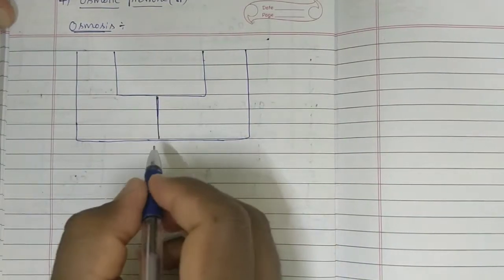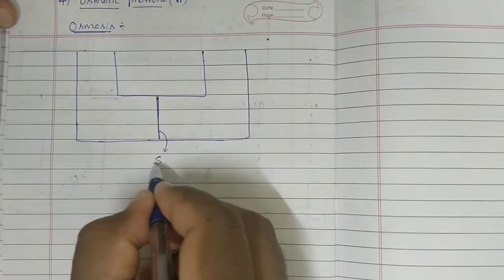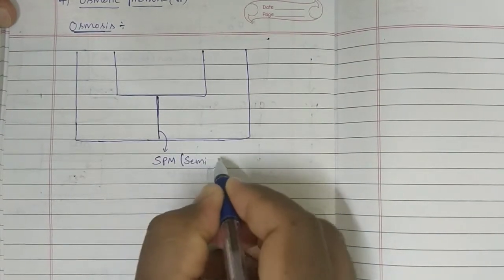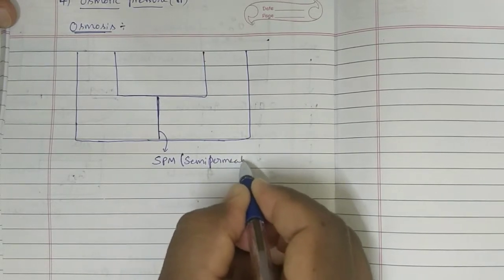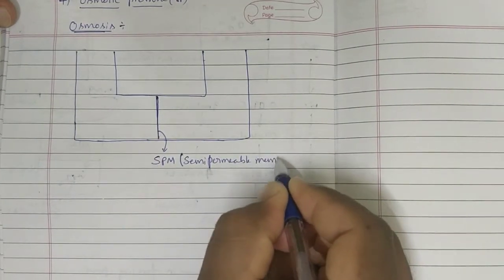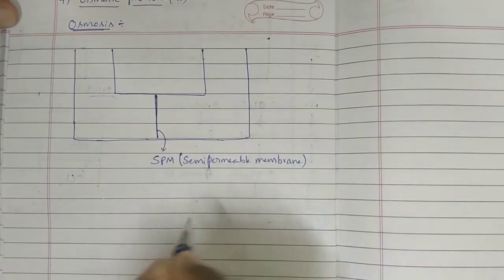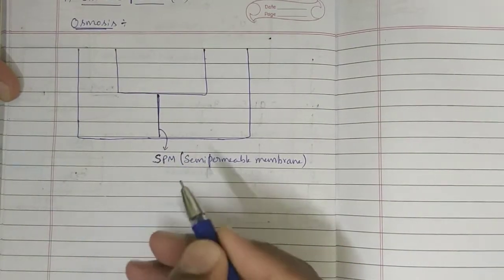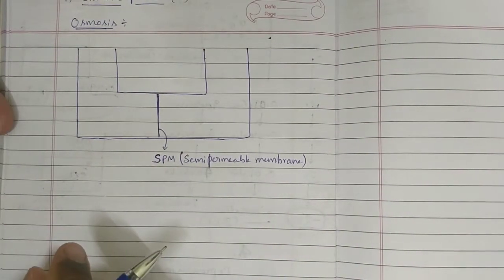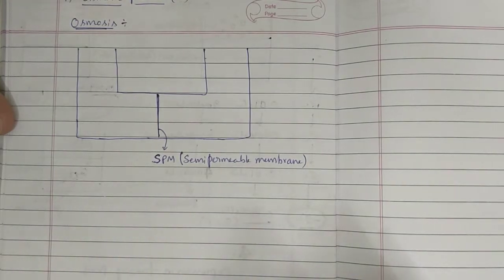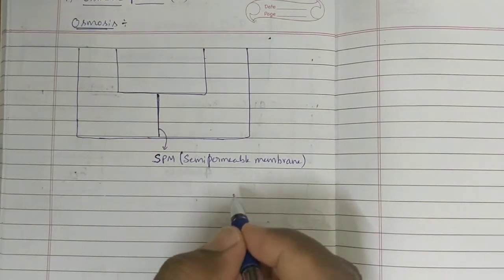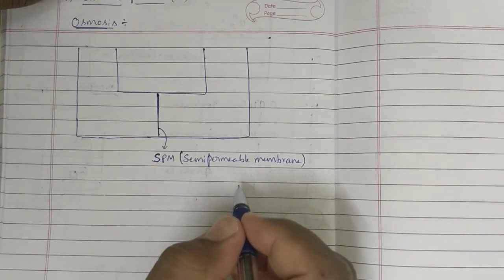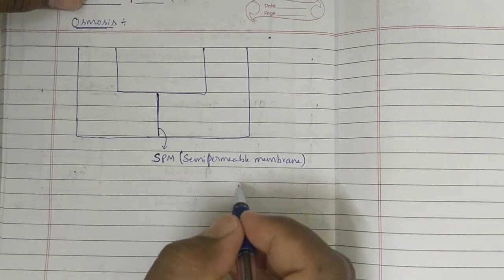That separation is done by SPM. SPM is called semi-permeable membrane. The semi-permeable membrane can be prepared artificially as well as naturally. So many examples we can take for semi-permeable membrane.